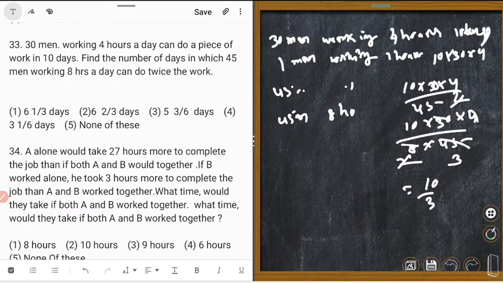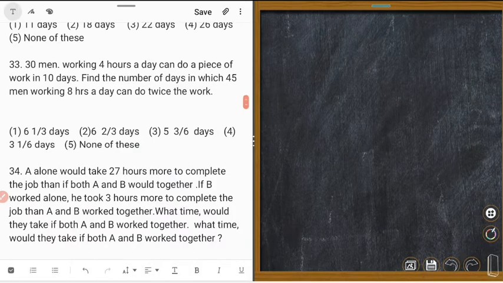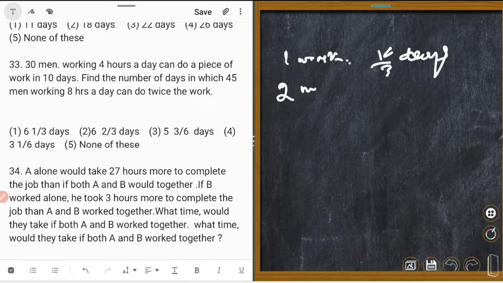So 2 men in 24 hours, 4 men 1 hour. So what is it? The right answer, tell me. So 1 work is equal to 10 upon 3 days. Could you understand? 2 work is equal to 10 upon 3 into 2, which is 20 upon 3 days.